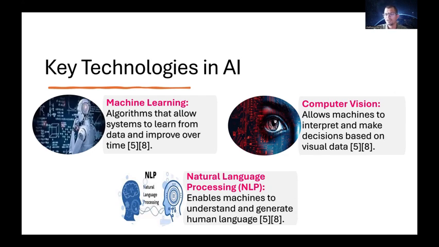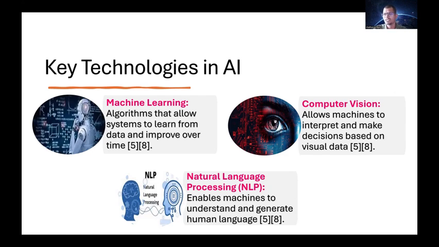The next one is computer vision. This will allow the machines to interpret and make decisions based on visual data. Just like a person viewing through a webcam and giving instructions, in the same way, a computer can do that with the help of a camera. Through a camera, the artificial intelligence can take decisions based on what it sees.